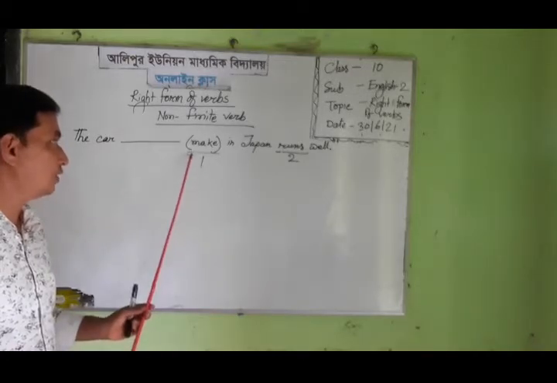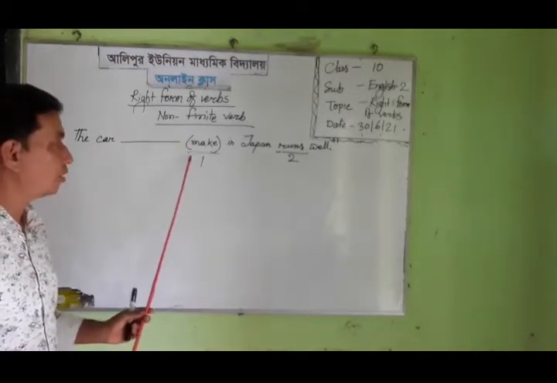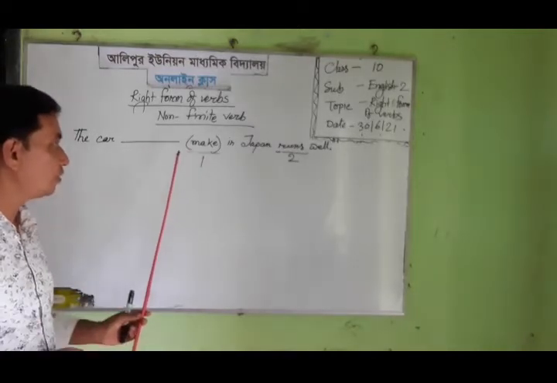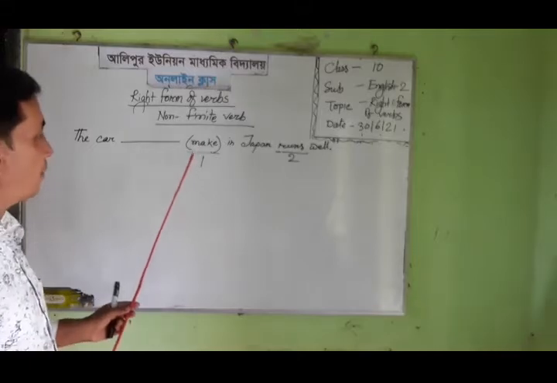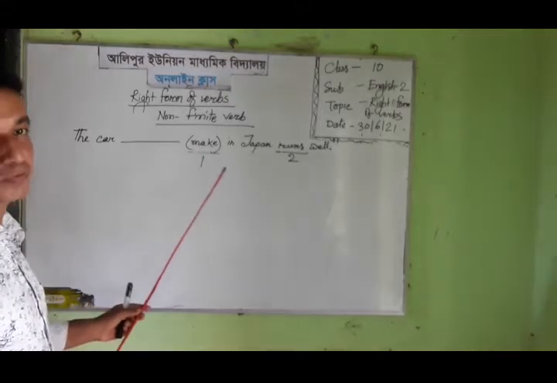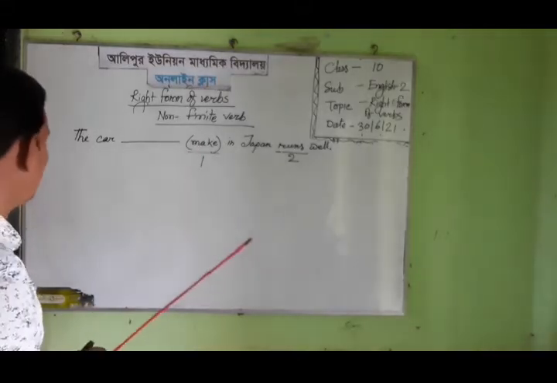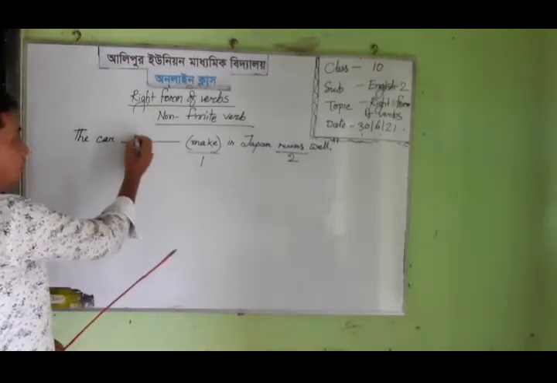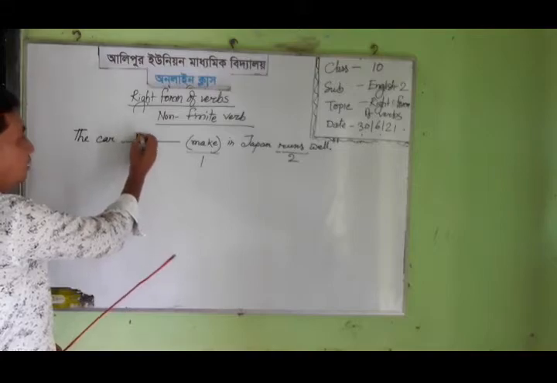We will not take to plus verb or verb plus ing. Last of all, the past participle form of the verb. Why will we take the past participle form in this sentence? The past participle form of make is made.